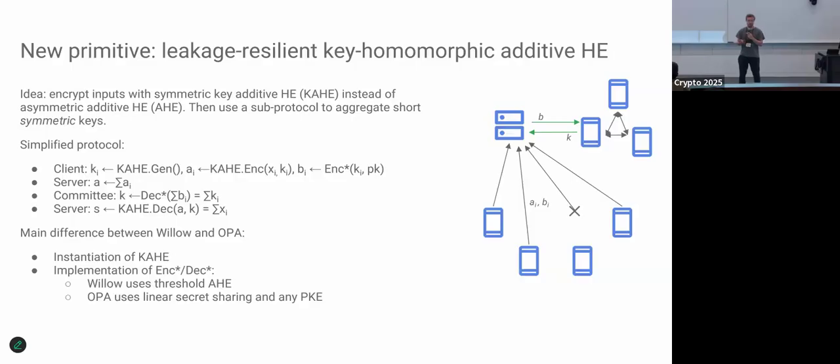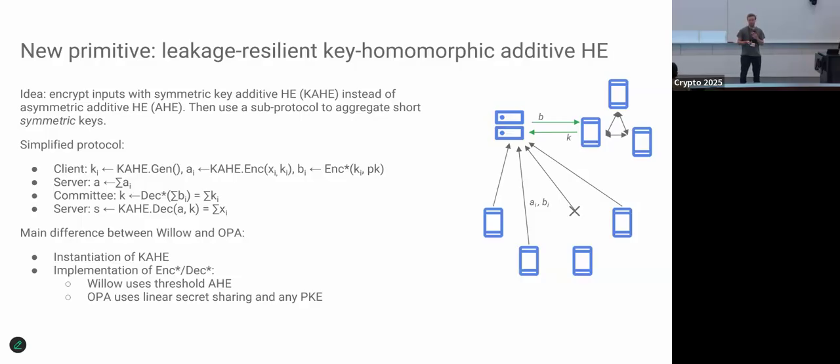The server sums up all the encryptions of the vectors. And again, these are homomorphic in both the values and the keys. Then the committee has to decrypt just the sum of keys, and the sum of keys will then decrypt the sum of vectors.